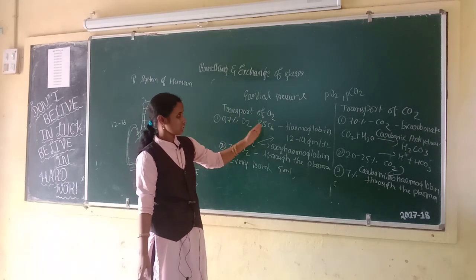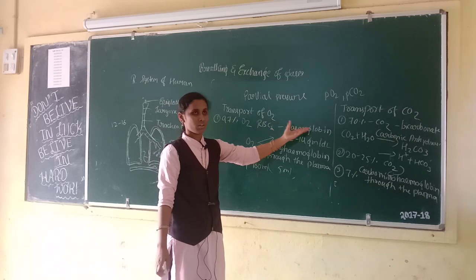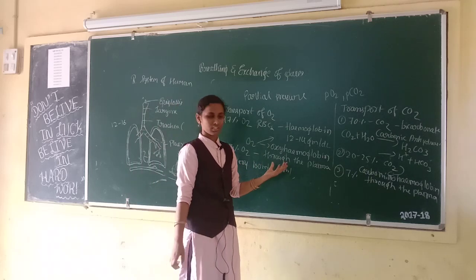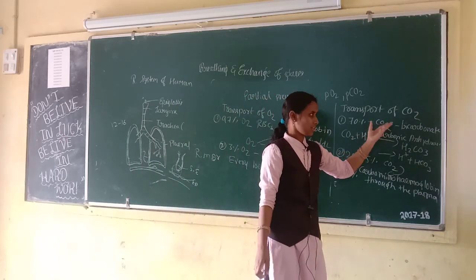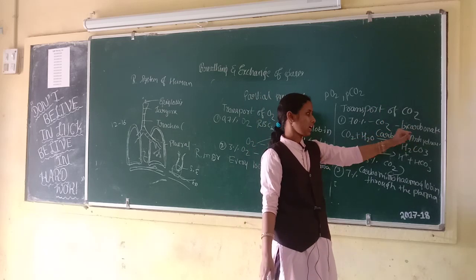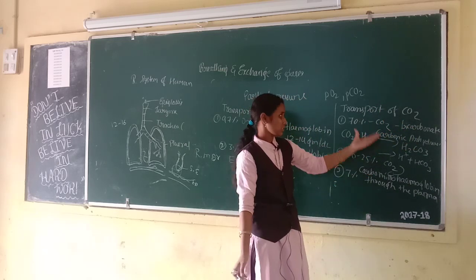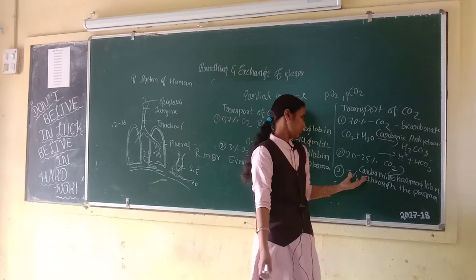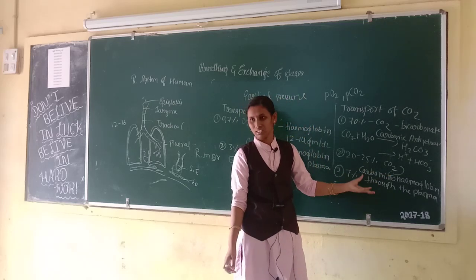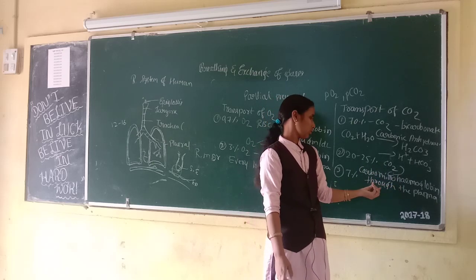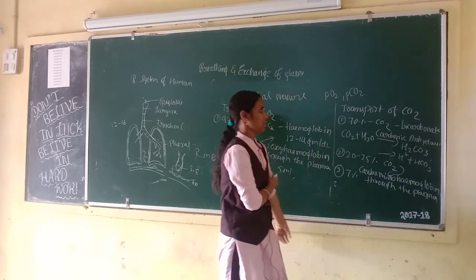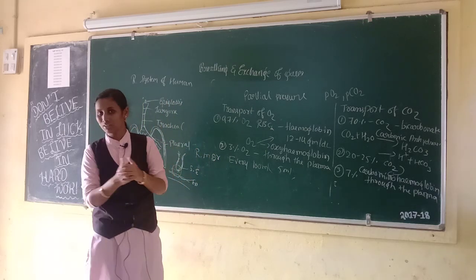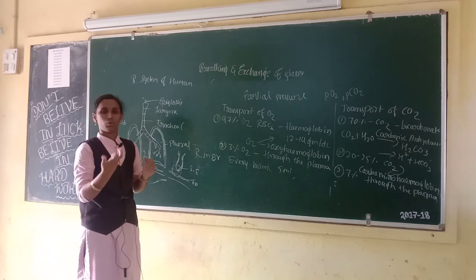97% of oxygen is carried by the RBCs because of the hemoglobin, and 3% of oxygen is carried in a dissolved state through the plasma. 70% of carbon dioxide is carried in the bicarbonate state, 20 to 25% of carbon dioxide is carried by the hemoglobin as carbaminohemoglobin, and 7% of carbon dioxide is carried in a dissolved state through the plasma. These are the transport of oxygen and the transport of carbon dioxide.